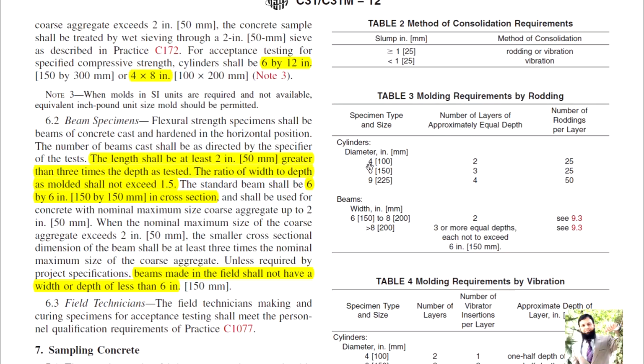For cylinder diameter of 4 inches, the number of layers of equal depth should be 2 layers, and rodding should be 25 per layer. For 6 inches that is 3 layers, and for 9 inches that is 4. For a beam, if the width is 6 to 8 inches, then 2 layers, and if greater than 8, then that is 3 or more layers of equal depths not exceeding 6 inches.